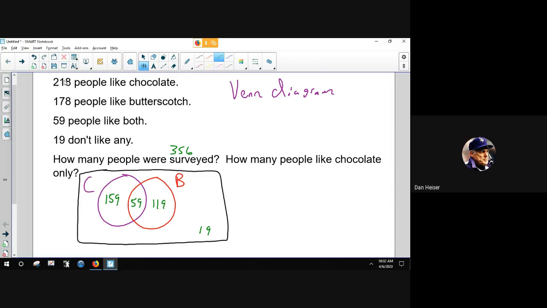Had we just added up all these numbers at the start, we would have ended up with over 474. And you can see that we had way overestimated that value. So that's how many people were surveyed. How many people like chocolate only? This amount right here, 159. So that's a very simple two-circle Venn diagram.